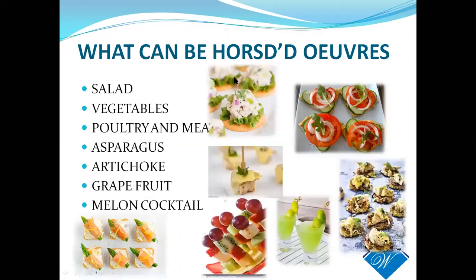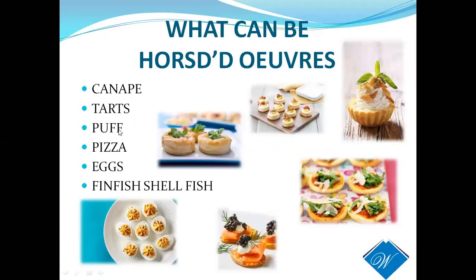Okay, puffs, you can see we have done. It is called vol-au-vents. Puffs are called vol-au-vents, and pizza you can see here, vol-au-vents you can see here, and then eggs, and finfish, shellfish. Okay, you can keep any of the shellfish as an hors d'oeuvre as well. You can see the picture here.